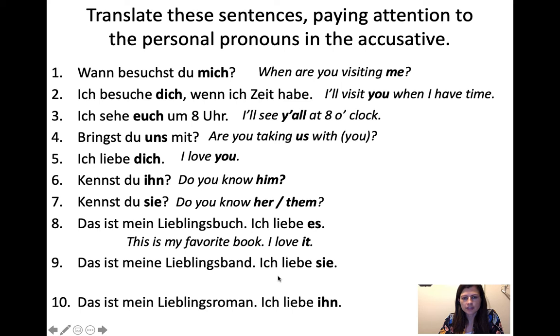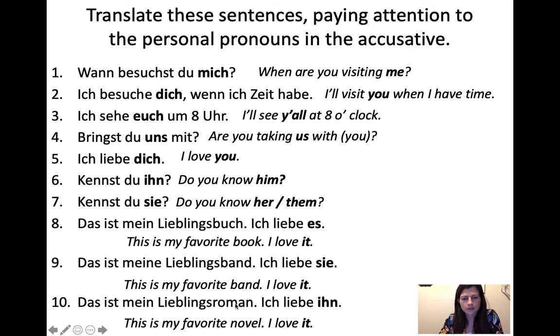Das ist meine Lieblingsband, ich liebe sie. So now we've got, this is my favorite band, I love it. And we translate it as it because the band is just an object, it's not a person. So we have Ich liebe sie, feminine band, but then it's actually it. Das ist mein Lieblingsroman, ich liebe ihn. And then ihn refers back to der Roman, which is masculine. So this is my favorite novel, I love it, even though it looks like I love him.